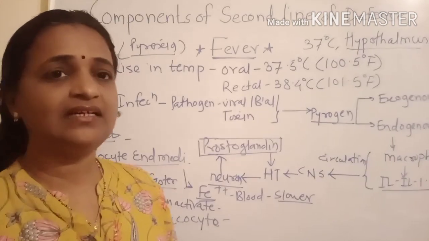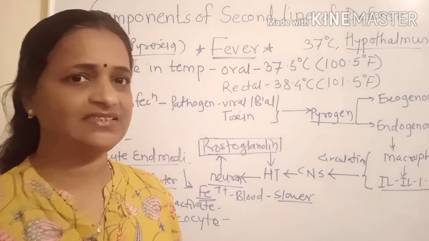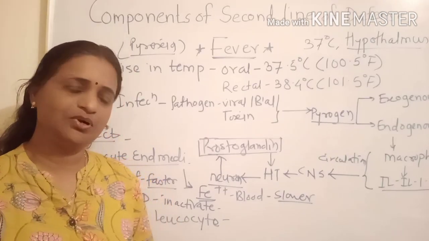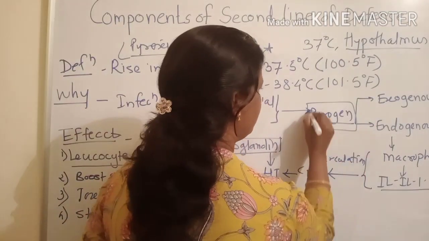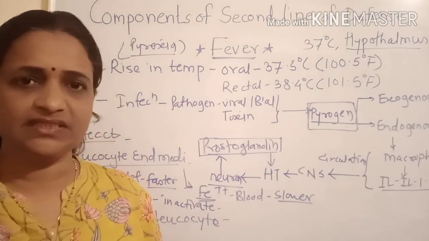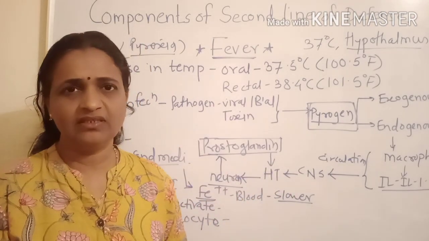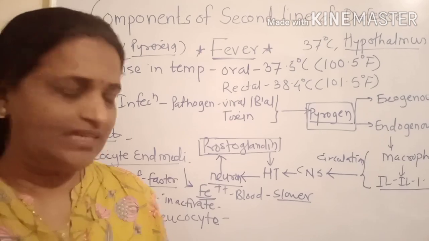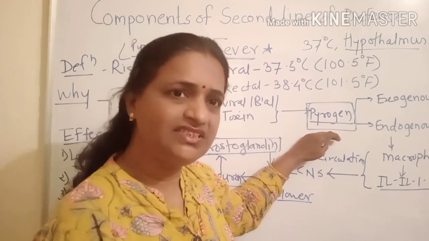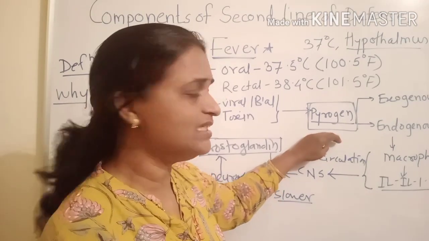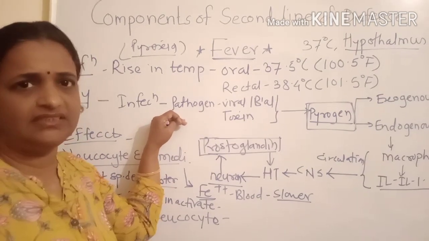Now a remaining point is when the fever resides, or when the body resets its normal temperature. Fever occurs due to a particular component called pyrogen, which is the first trigger or first component responsible for this chain of events. So when the level of pyrogen is elevated, the body has the symptom of fever. When the level of pyrogen decreases, it will decrease due to the decrease in the level of pathogens.